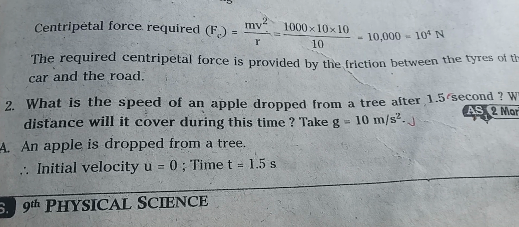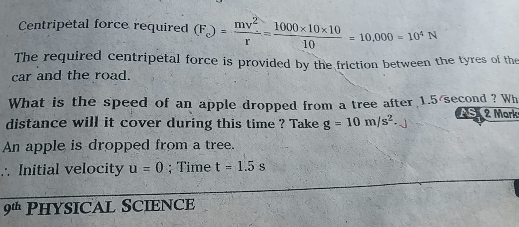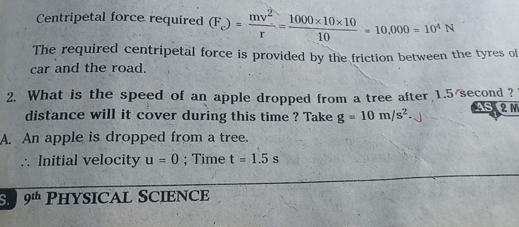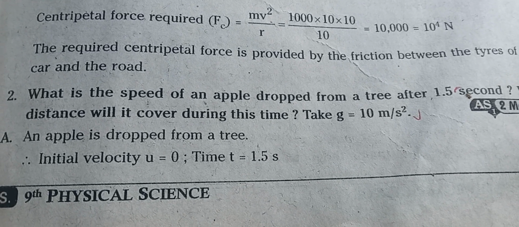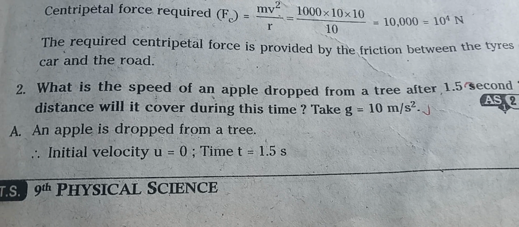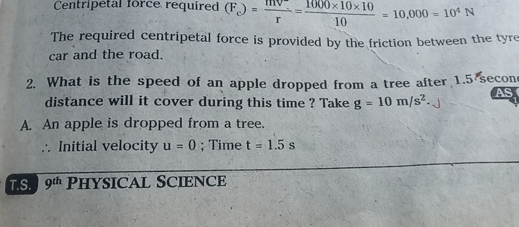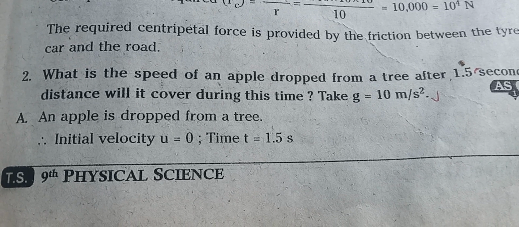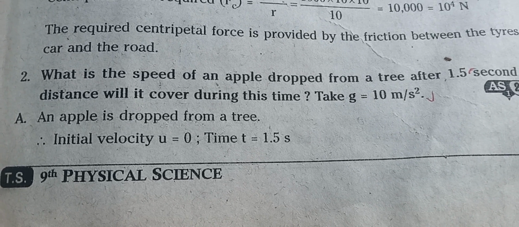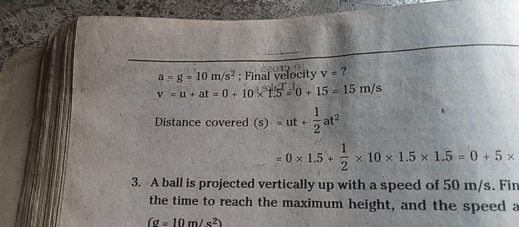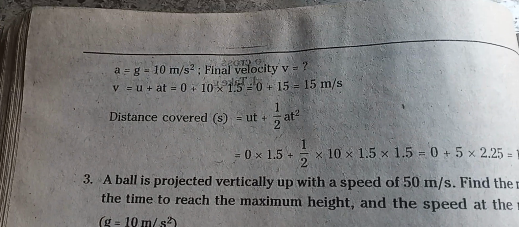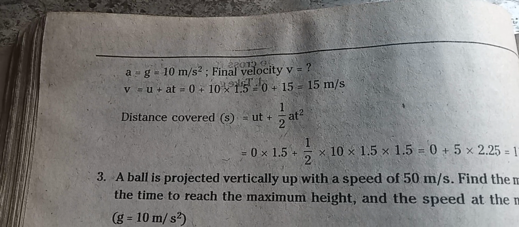Next question: what is the speed of an apple dropped from a tree after 1.5 seconds? What distance will it cover during this time? Take g equals 10 meters per second squared. Here the answer: an apple is dropped from a tree, so initial velocity u equals 0. Time t is equal to 1.5 seconds. Then a equals g, 10 meters per second squared. Final velocity v equals what? v equals u plus at.